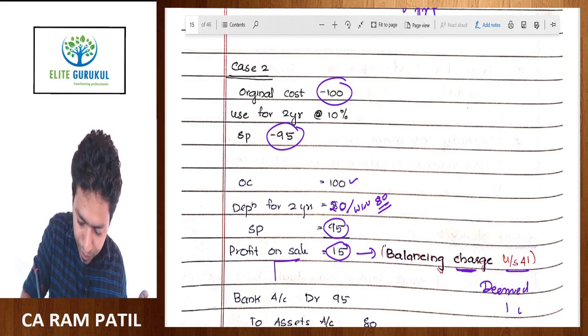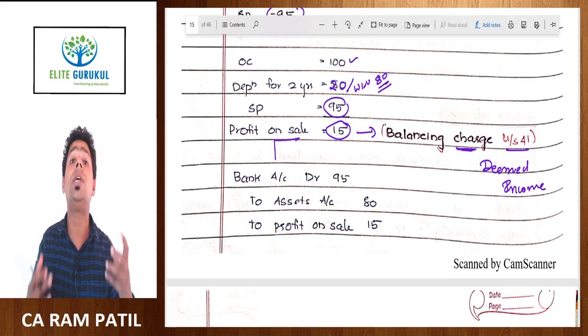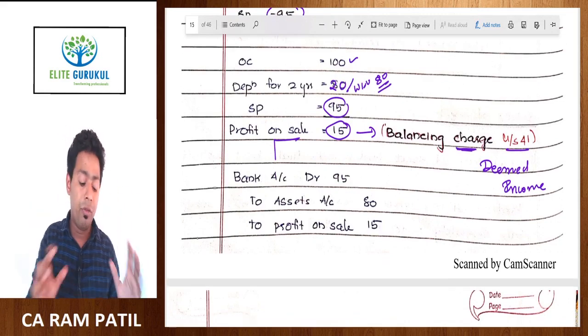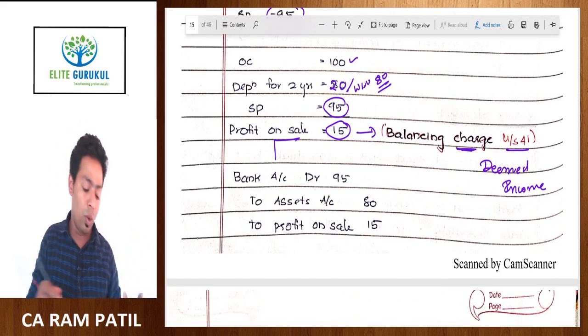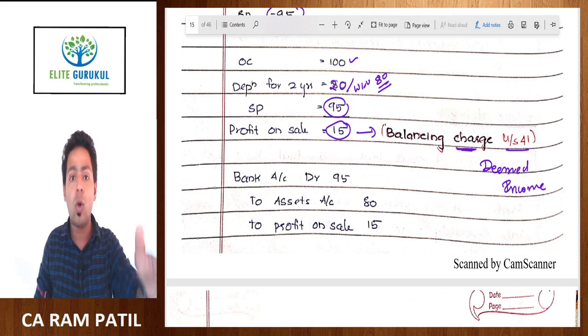Okay, deemed income of the current year. This is not a real income, this is a deemed income of the current year when you have sold the asset beyond your WDV, but below original cost.